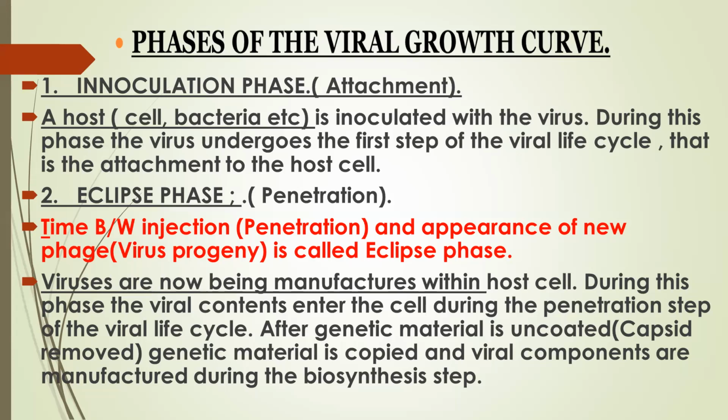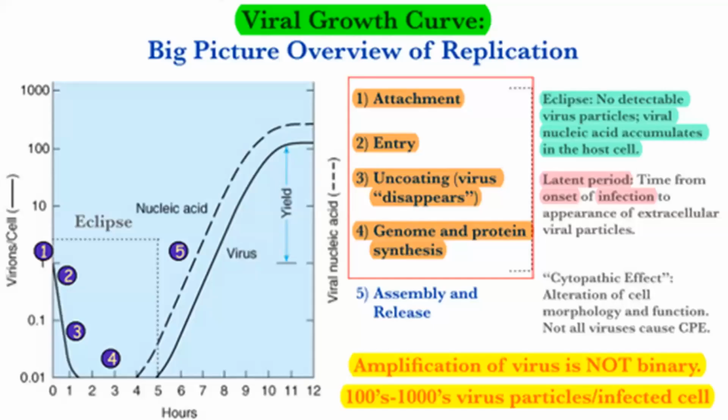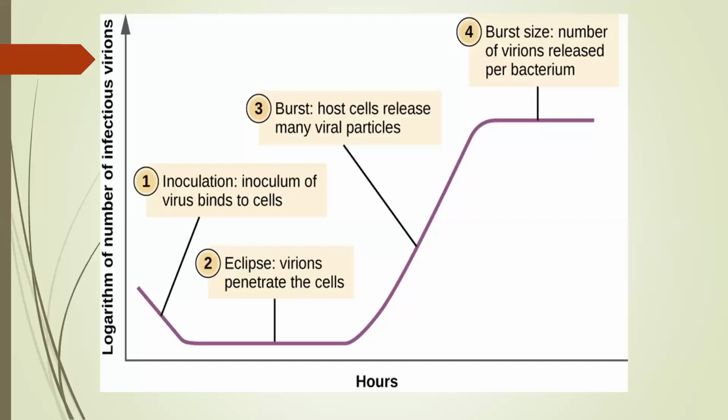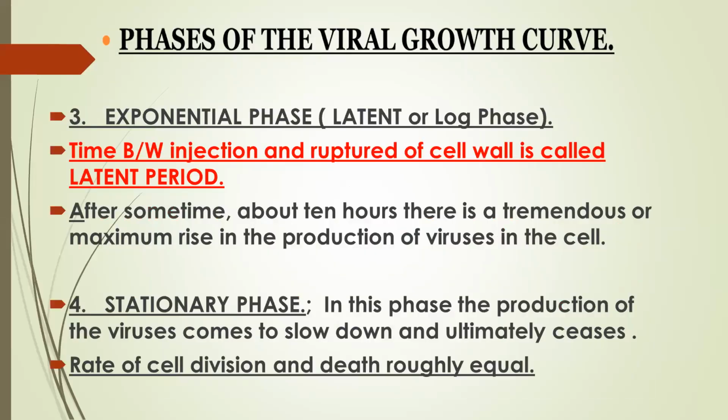The eclipse phase is the penetration phase. It is the time between the injection or penetration and the appearance of the new phage, when the viral progeny are formed, called the eclipse phase. And the third one is the exponential phase, which is related to the log phase. The time between the injection and the rupture of the cell wall is called the latent period.